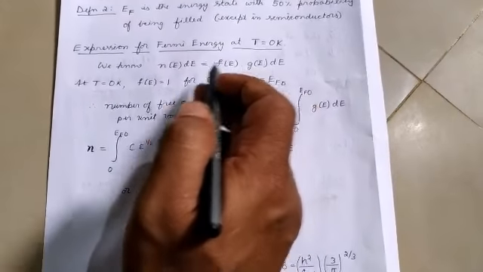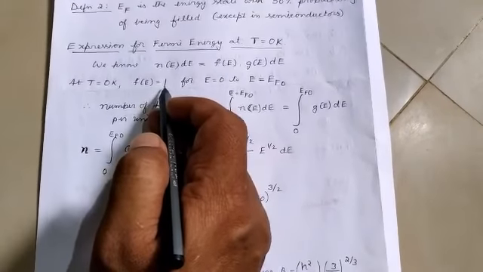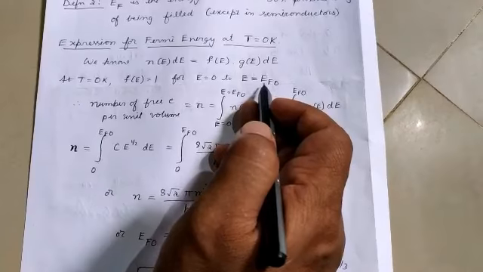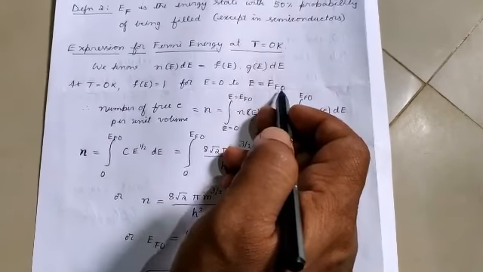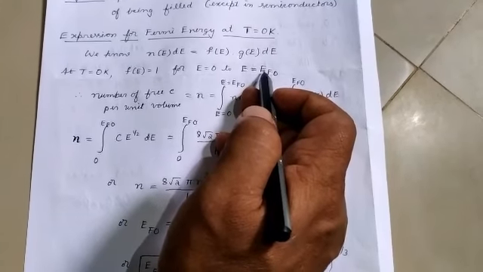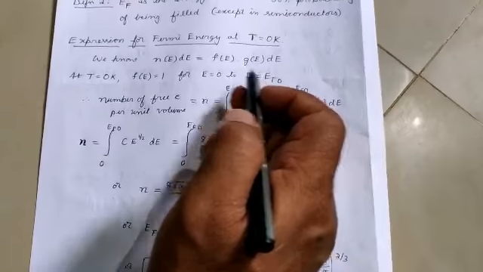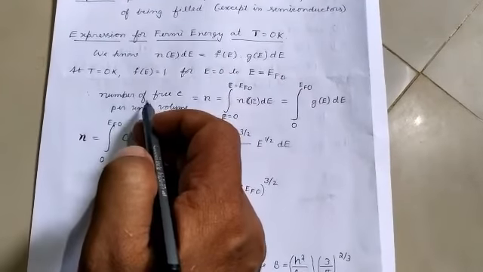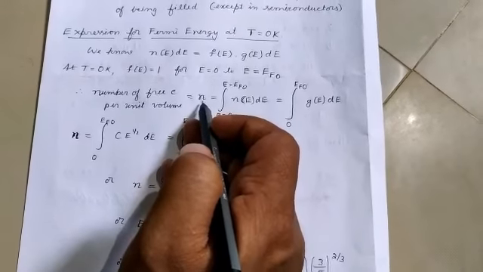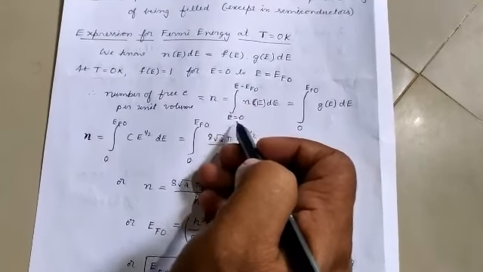Now if we take the case of temperature 0 Kelvin, we know that f of E is always equal to 1 for energy levels 0 to Fermi energy EF naught. Let us say EF naught is the Fermi energy at the temperature 0 Kelvin. Now to find the total number of electrons from energy 0 to Fermi energy, we have to integrate this, so that way we get the total number of free electrons per unit volume, which we denote by small letter n, given by the integral of n of E dE between E equal to 0 and E equal to EF naught.